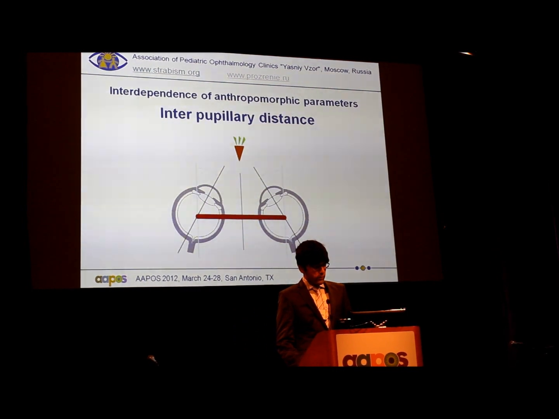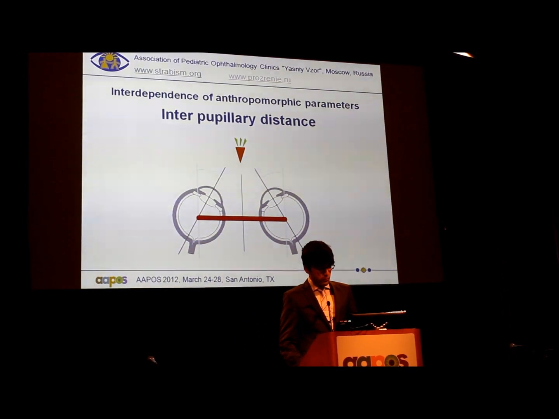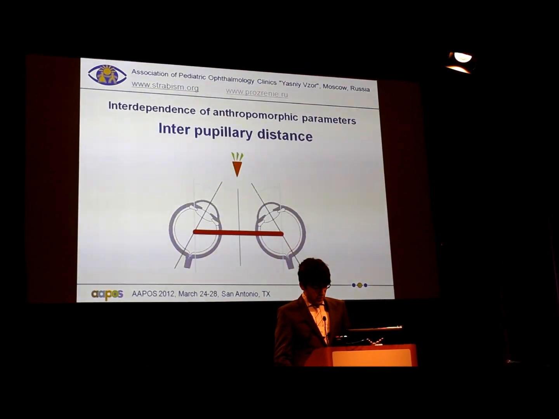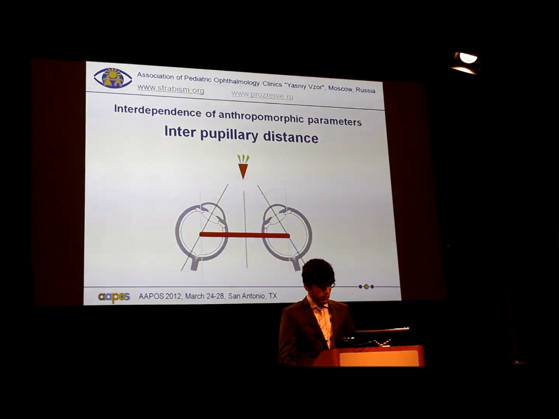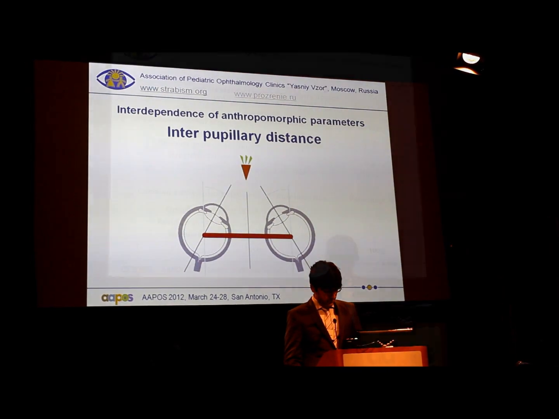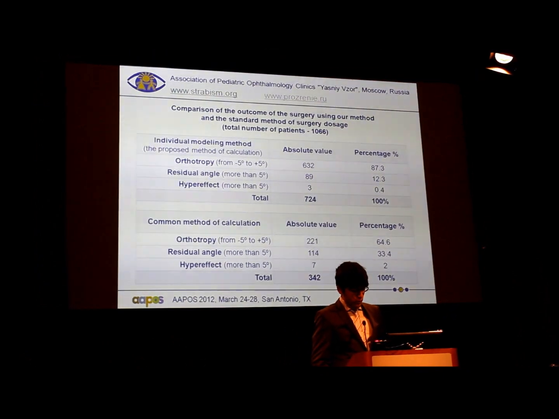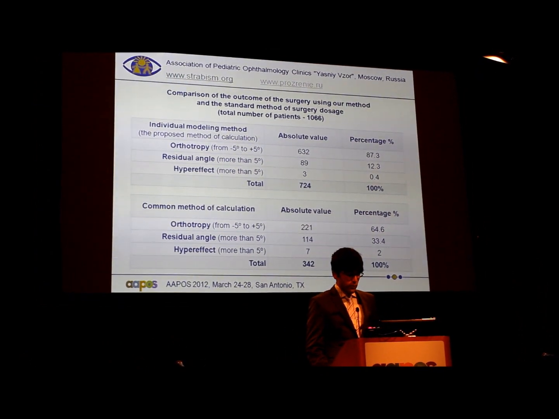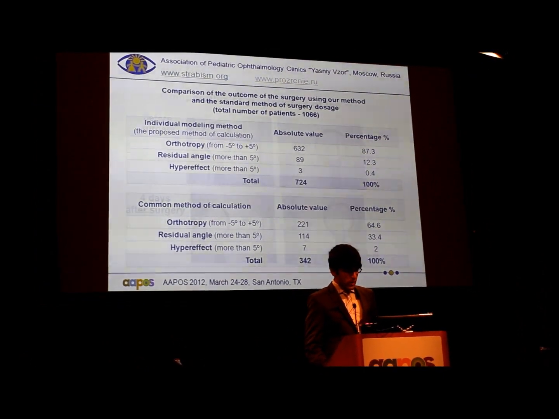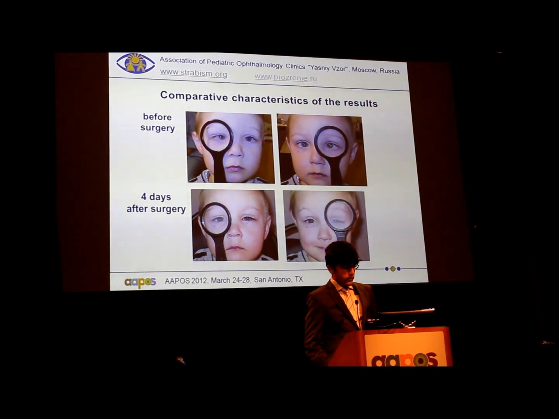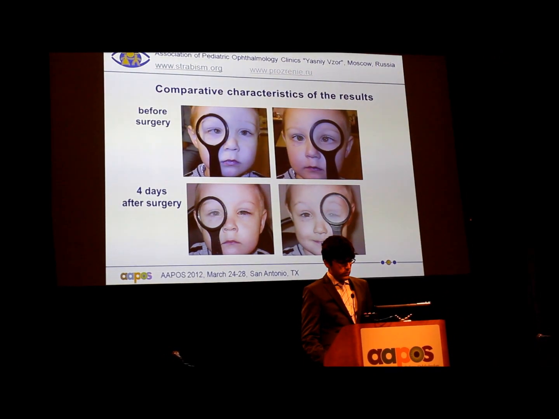And the last anthropometric parameter that we have identified was the interpupillary distance, which is also important in providing a bifixation. The residual post-operative deviation angle differs by only 5 degrees from the residual angle calculated by our method. Here are some particular cases of the effectiveness of our methodology.